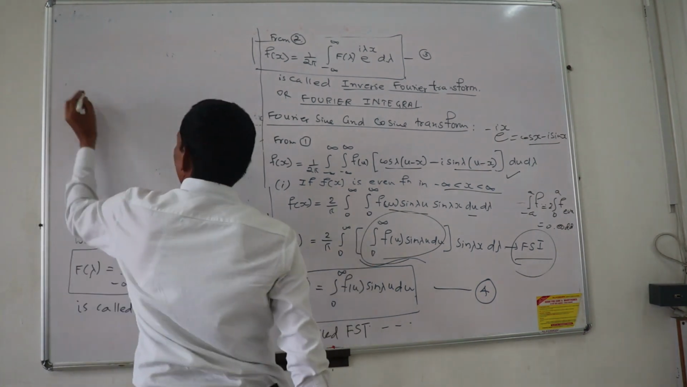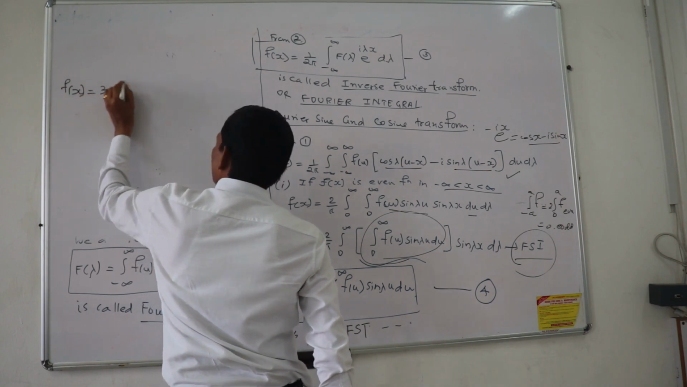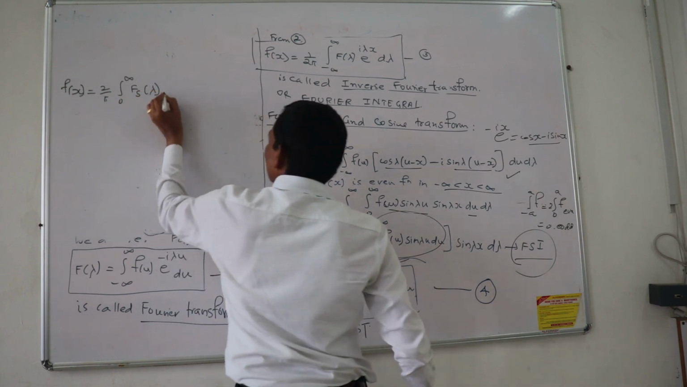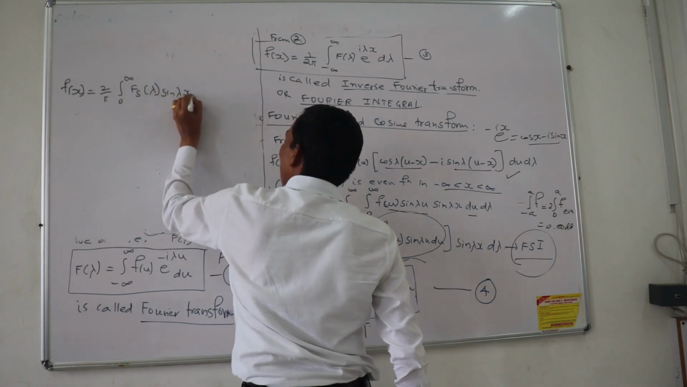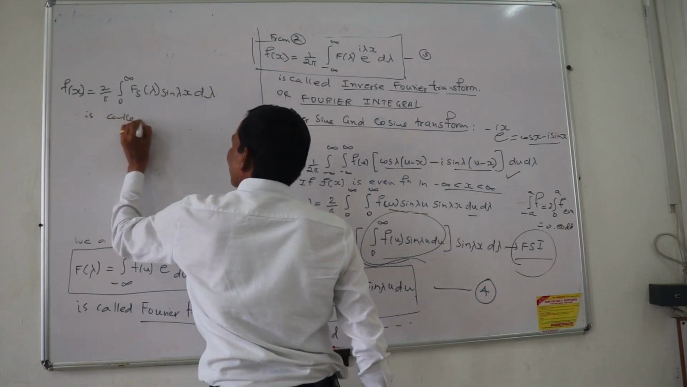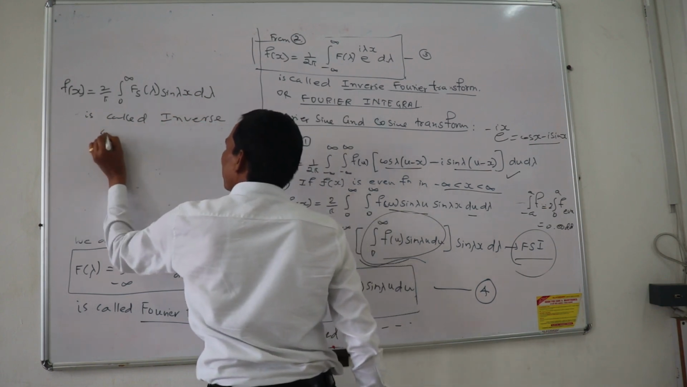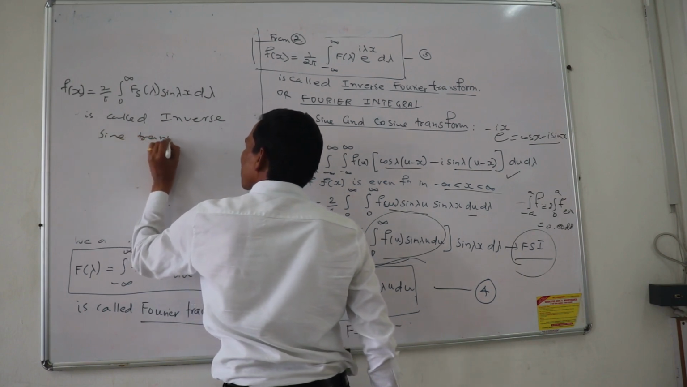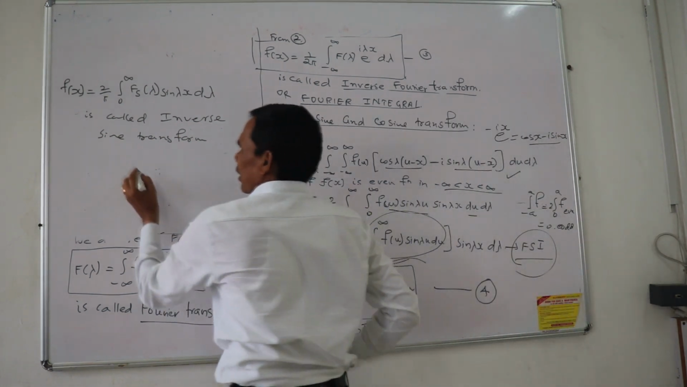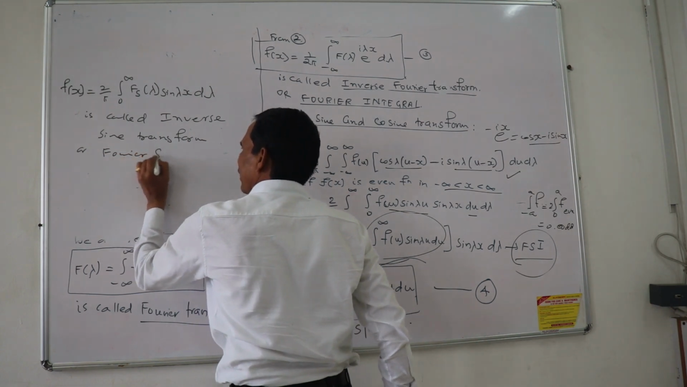If I put this expression, Fs of lambda, over here, then I am getting f of x equal to 2 upon pi, integral from 0 to infinity of Fs of lambda, the circled expression, then sine lambda x d lambda. This is called the Fourier inverse sine transform of Fs of lambda, or it is also called the Fourier sine integral.